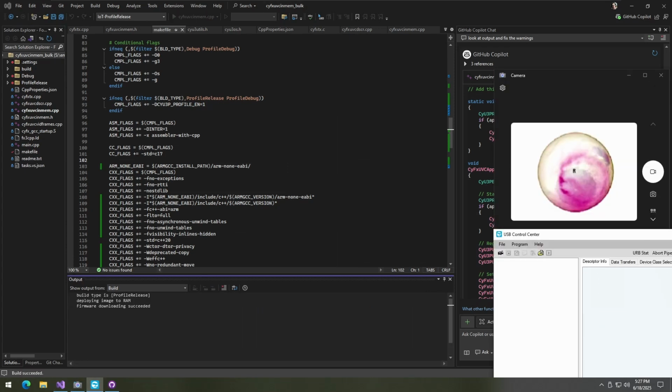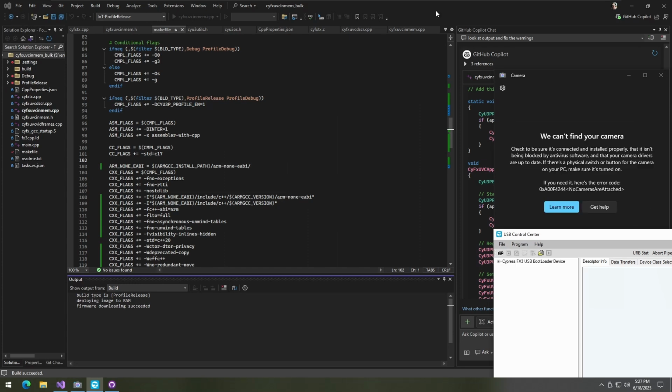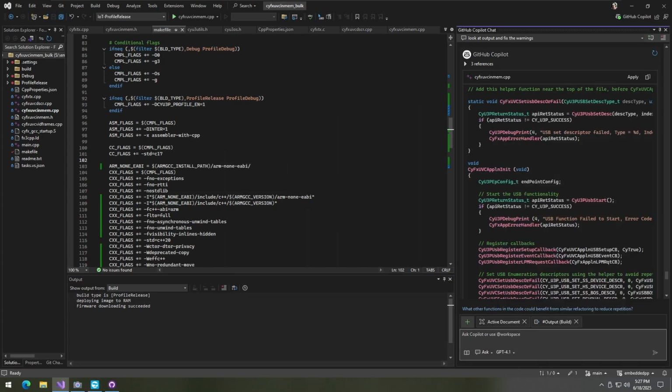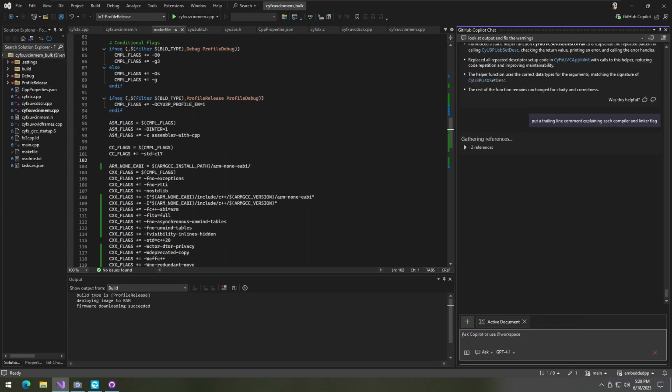Now, there were a whole bunch of flags added. What do they all mean? I don't remember. Many don't know. So let's ask Copilot to put a trailing line comment explaining each compiler and linker flag. Let's do the heavy lifting.